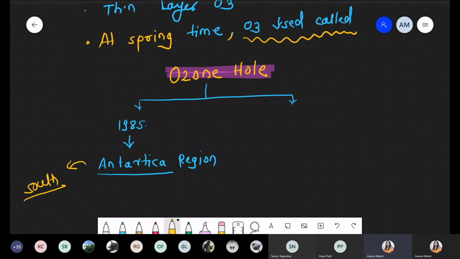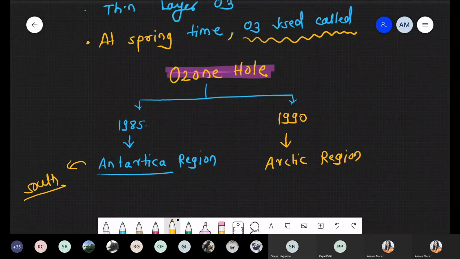Now the next condition: after 5 years, in 1990 we observed the second hole, and that second hole is present toward the Arctic region. And Arctic means what? Which direction? Antarctic means south, right? Arctic means what? Yes, towards the north. So, Arctic and Antarctic. Definitely the first time we observed it toward the south pole, the south region, and that region is nothing but the Antarctica region.